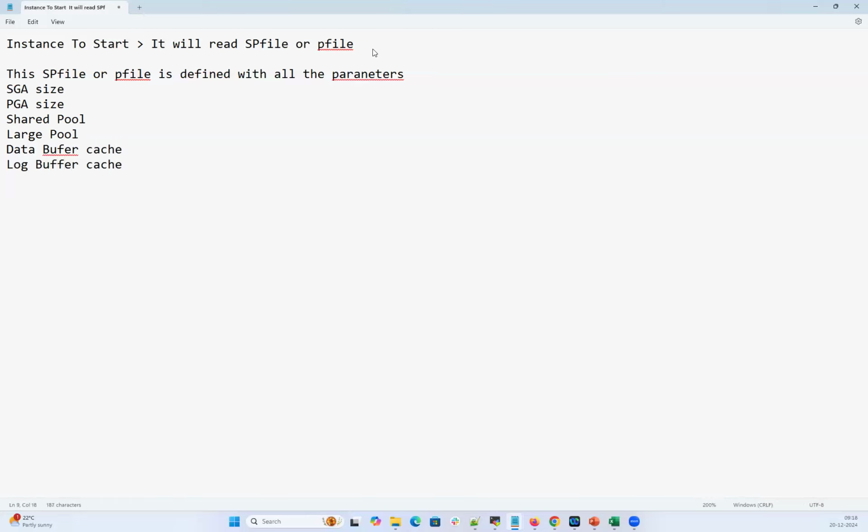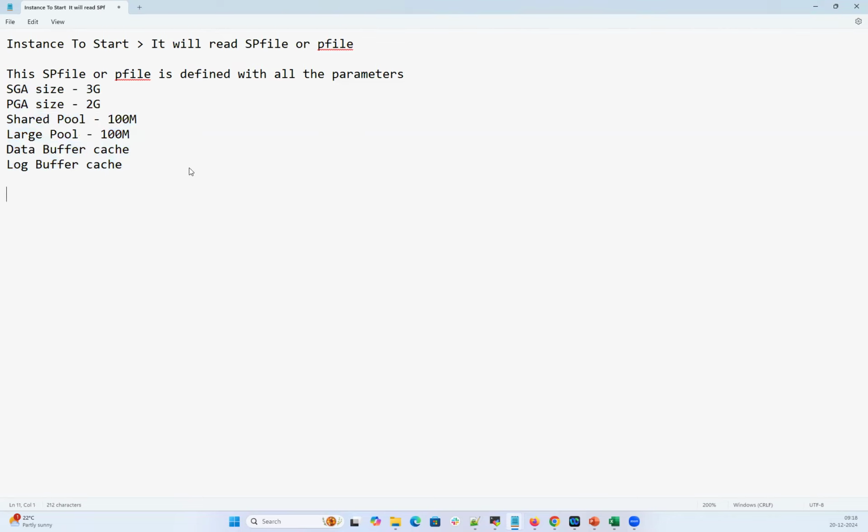There are many other parameters, but I'm keeping it simple with memory components only. Let's say my SGA should be 3 GB, my PGA 2 GB, my shared pool 100 MB, and my large pool 100 MB. I can define these memory components in the SP file and P file, which are created at the time of database creation.